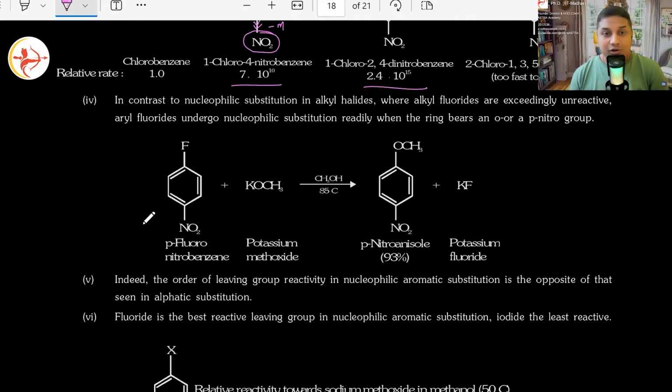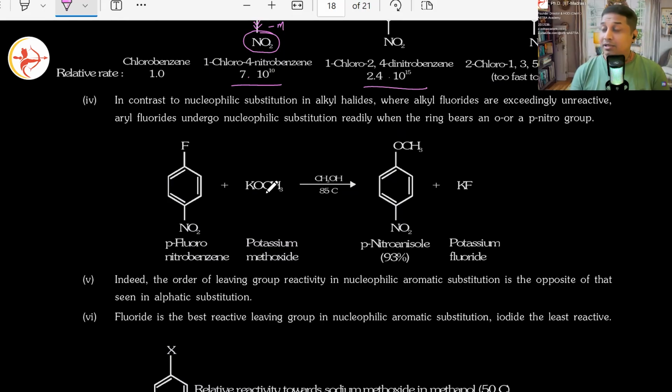Already this makes the bond quite unstable. Sometimes you don't even need some stronger bases. But here, what happens is, when it was alkyl halides, you didn't need any of these bases and all that. This bond itself was very unstable and breaks, and the reaction happens automatically.